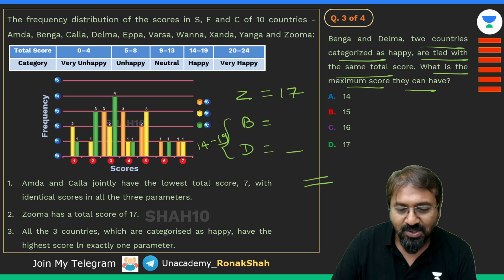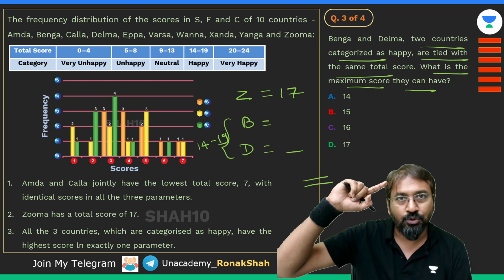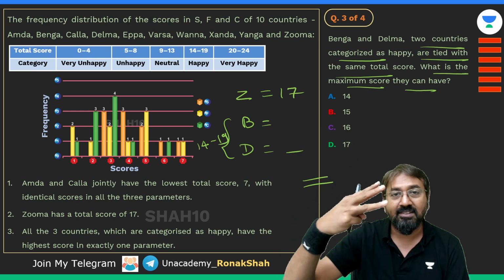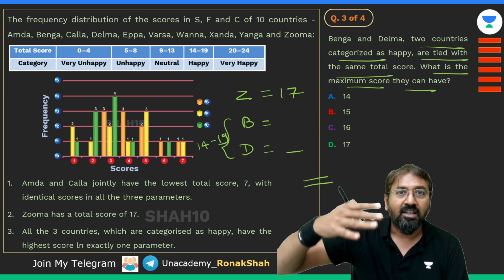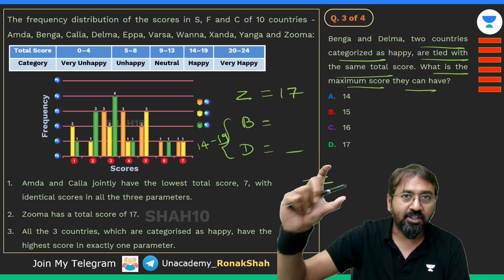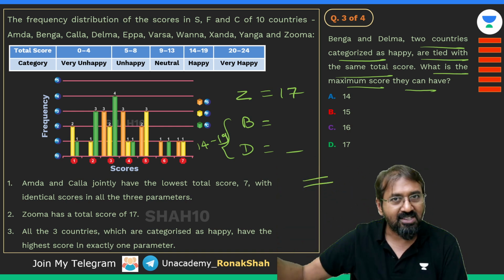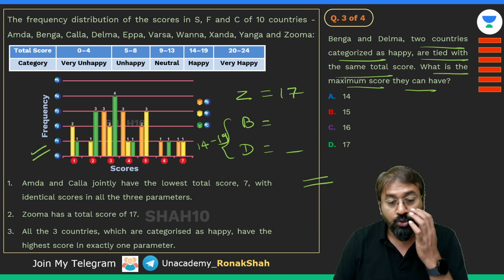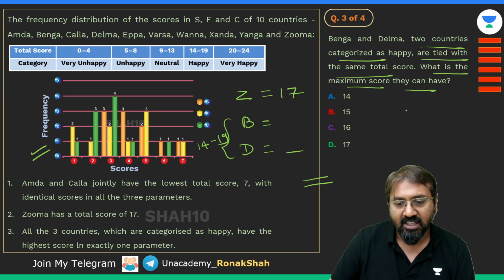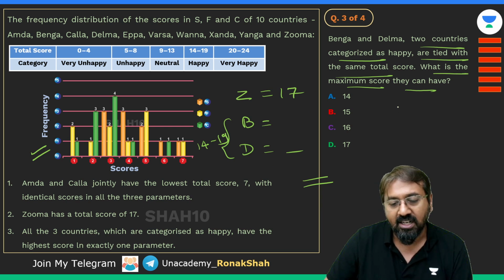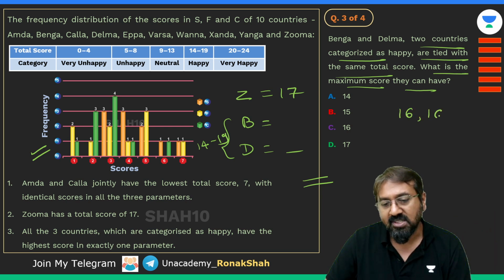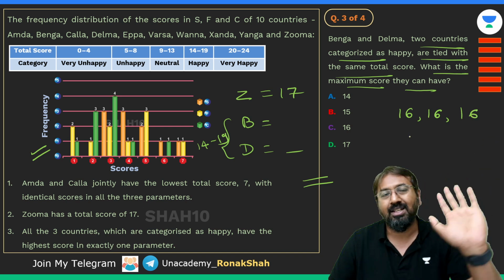Now for this question you can recollect my explanation for those 10 subjects, 3 students, where the total score of 3 students was the same, which came out to be 16, 16, 16, because we used the same graph over there, right? So you can easily understand that if there are 3 countries and the maximum score for the 3 countries is the same, it will be 16, 16, 16. It can't be more than that, right?